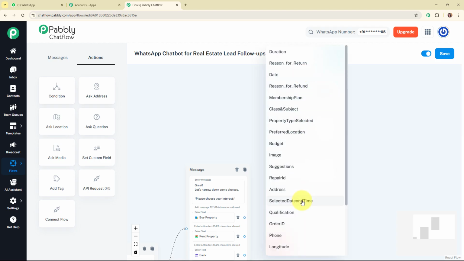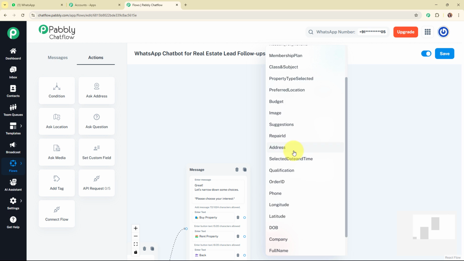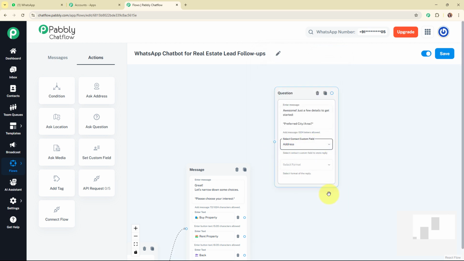Here I'm going to select my contact custom field as address over here, because my lead or customer may enter the complete address or the specific preferred area. Alright, so for that I've selected the address type over here, and then I'm going to select the format for my field, that is text, because I'm going to receive this address in a text format.